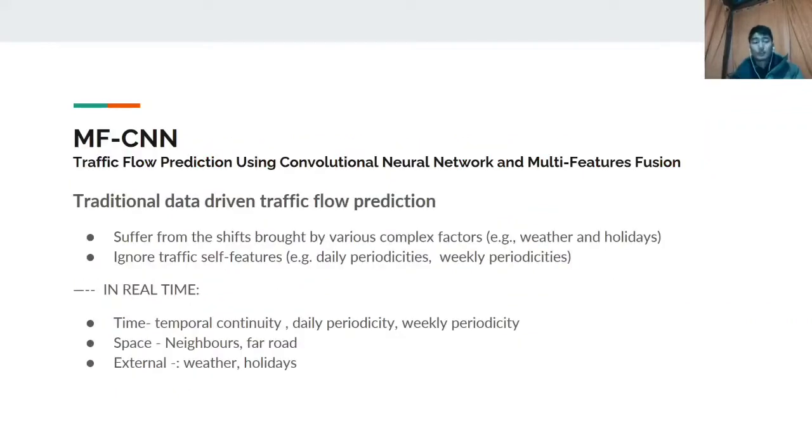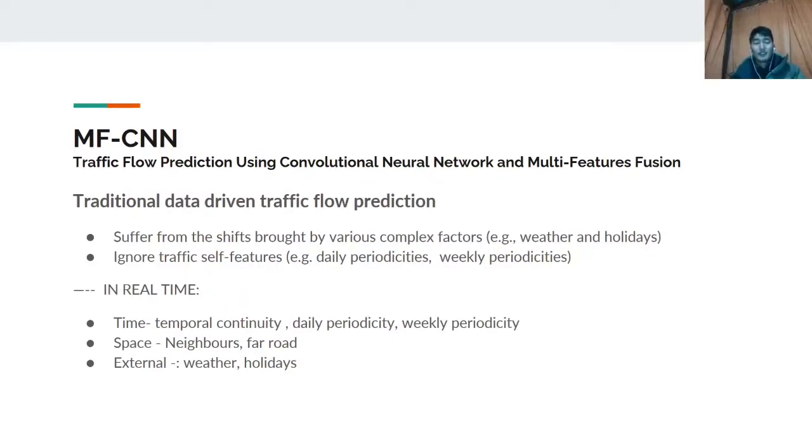One of the most prominent methods is traffic flow prediction using a convolutional neural network and multi-feature fusion. Traditional data-driven traffic flow predictions suffer from the shift brought by various complex factors such as weather and holidays. They also tend to ignore traffic sub-features such as daily and weekly periodicities.